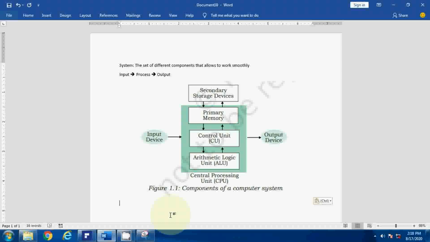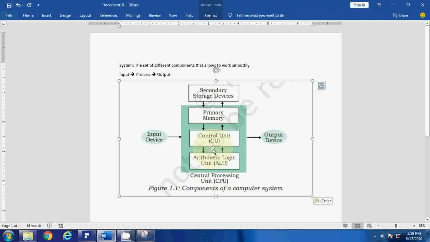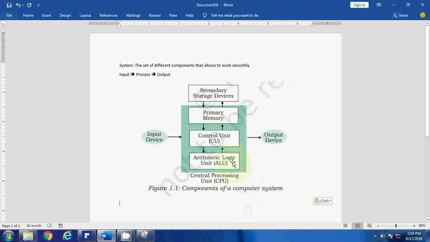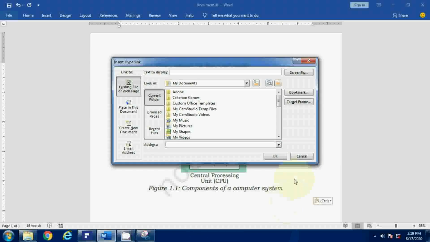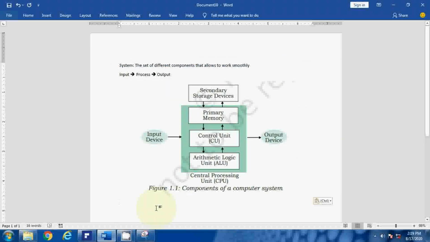And in the center, whatever they have given over here, these all are internal devices that you cannot see, but the main process done by the computer is done by these devices only. So let me begin with how it will work. Suppose you are pressing K from the keyboard. Here I have pressed K, K for keyboard. Now let's understand how the computer does this task.